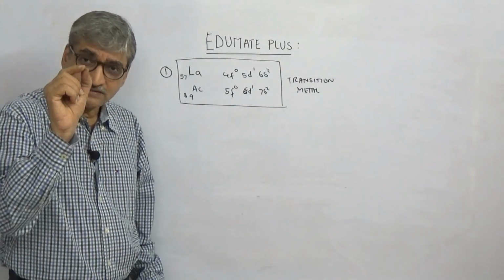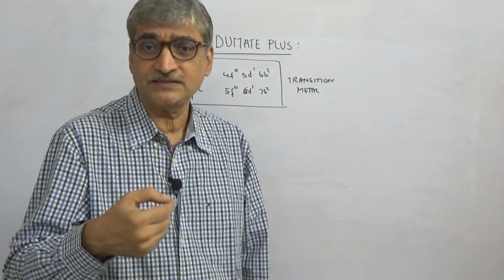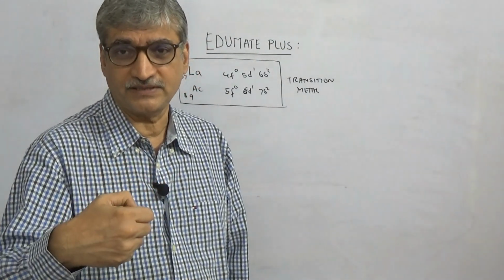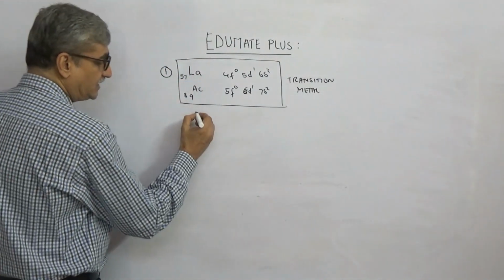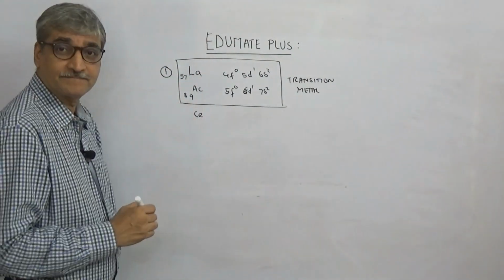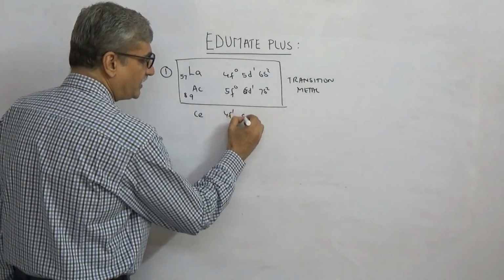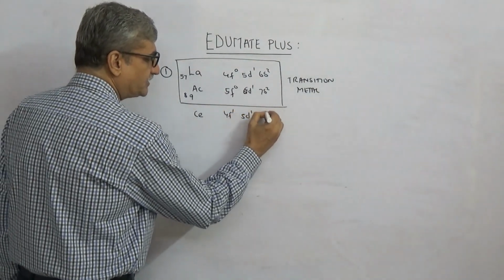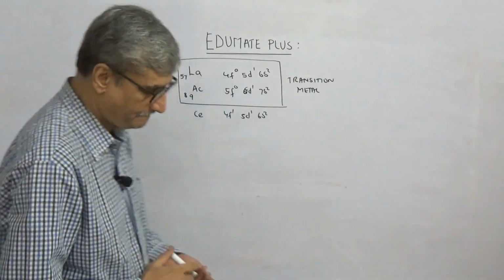The alternate question they can ask is, which is the first inner transition element? It will be the next element after lanthanum, that is cerium. Is this point clear? Because cerium has 4f1, 5d1, 6s2. So this is the first question.